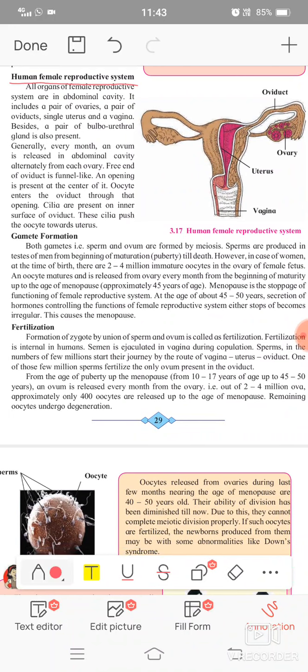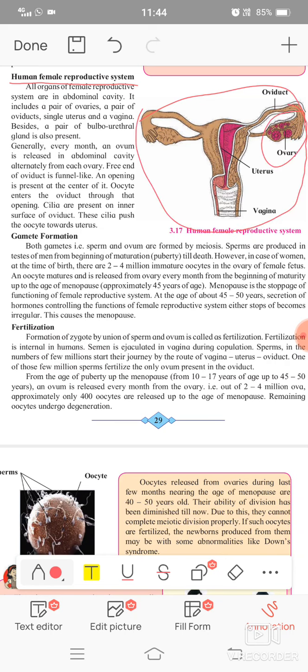Now we move towards the next point, that is the female reproductive system. All the organs of the human female reproductive system are present in the abdominal cavity. It includes a pair of ovaries. As in male, in female many organs are in pairs. A pair of ovaries, a pair of oviducts, a single uterus and a vagina. So these are the four main parts which are mentioned in that diagram.